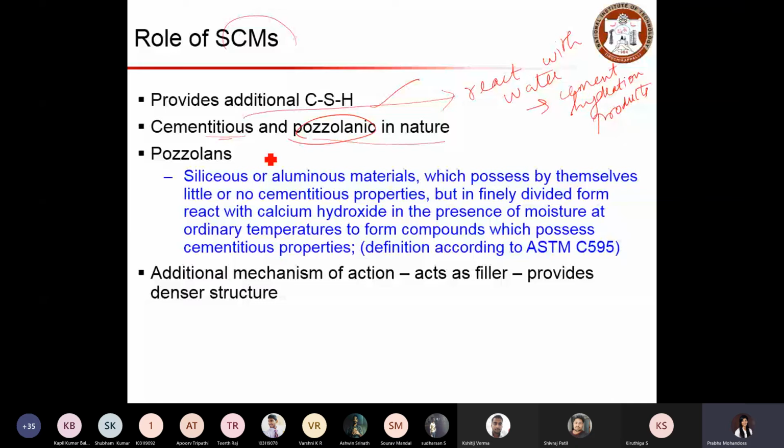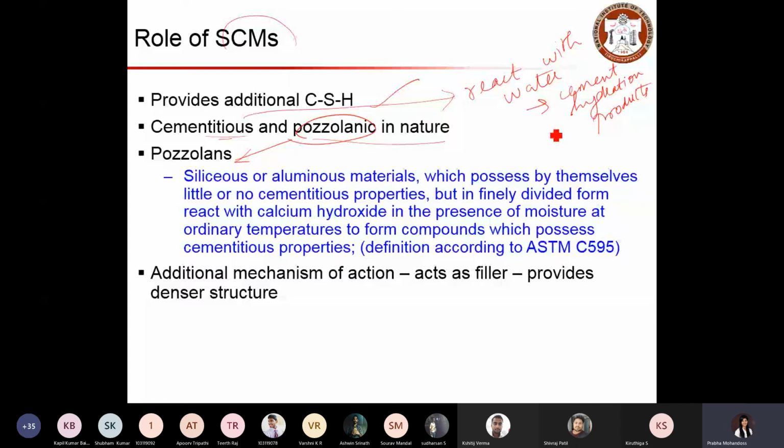But it has the tendency to produce cement hydration product when it is reacting with a product that has occurred during the hydration process, in the presence of water. Then it can give additional cement hydration product that becomes beneficial to the concrete structures.